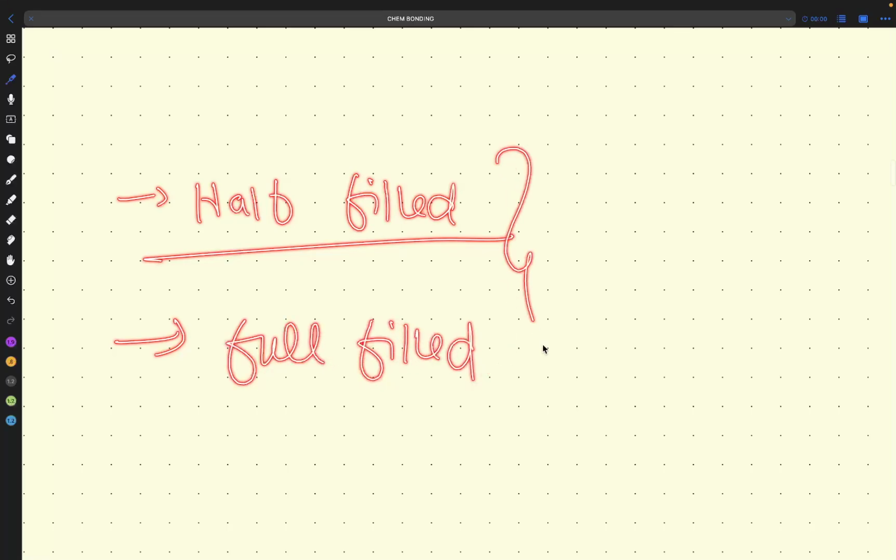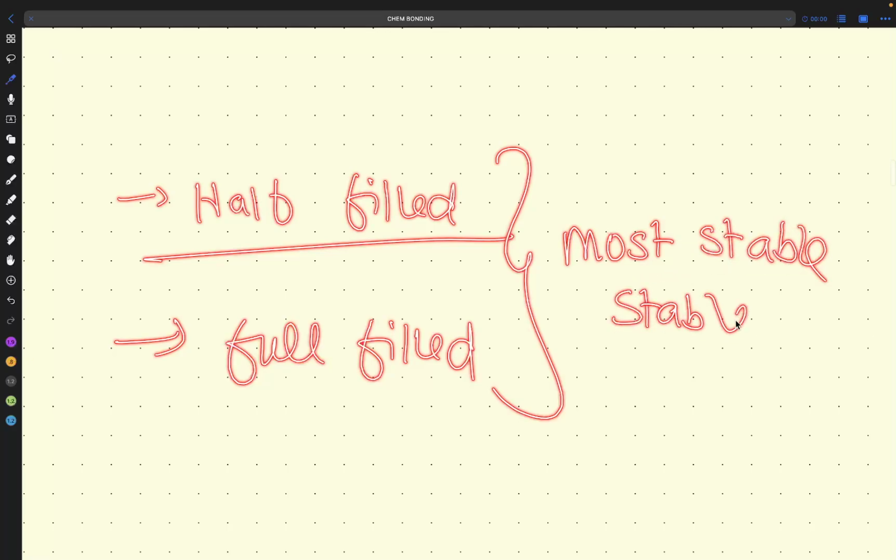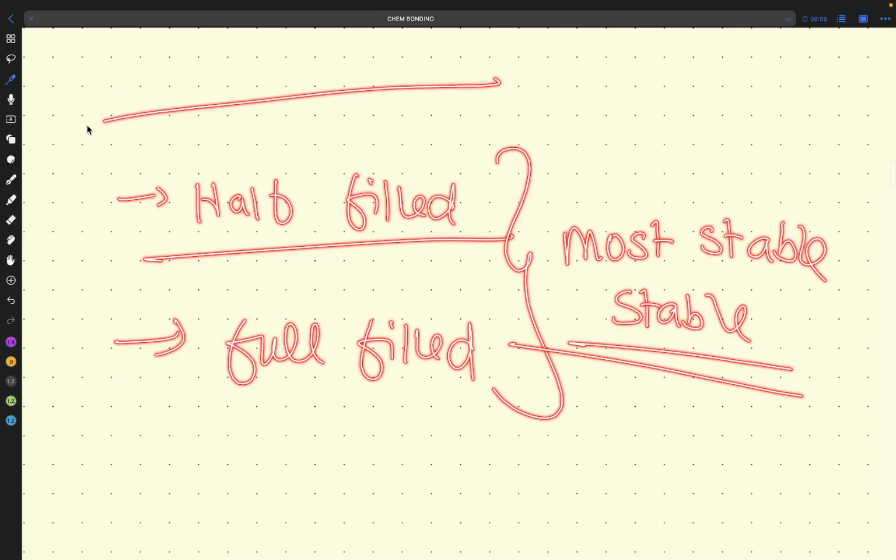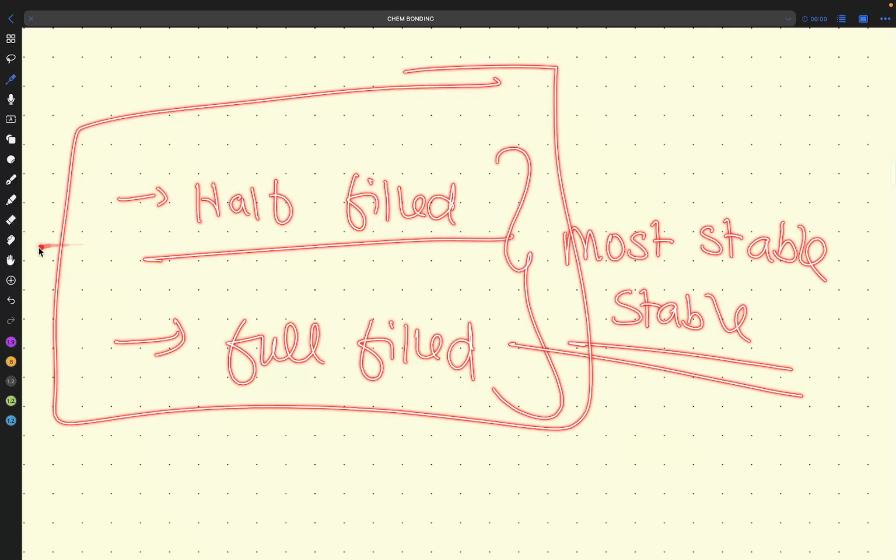These are the most stable states. Very important: half filled and full filled are the most stable states.